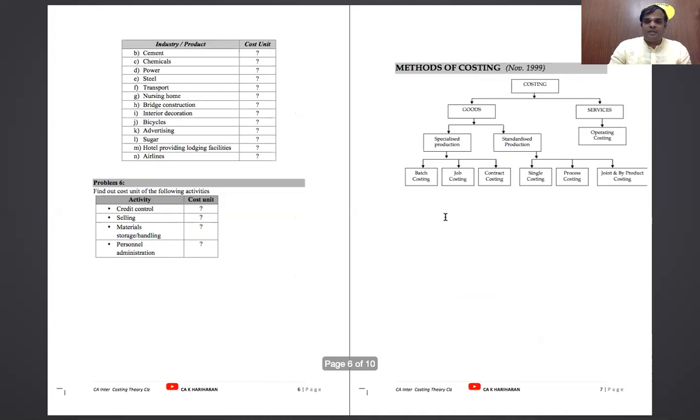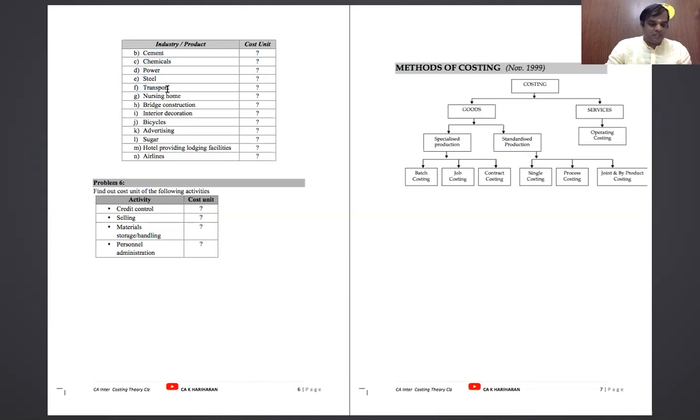Next, cement industry, what is the cost unit? Tons or bags is the cost unit. Chemicals, liters or gallons is a cost unit. Power, kilowatt hours is a cost unit. It's a very frequently asked question. Steel, tons is a cost unit.